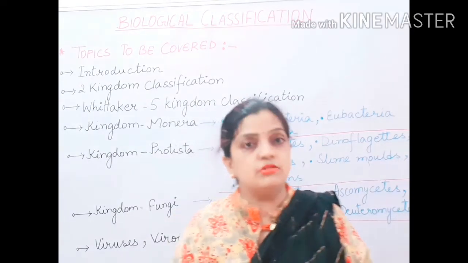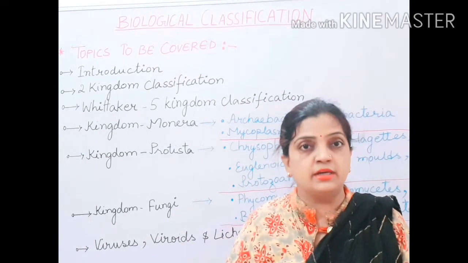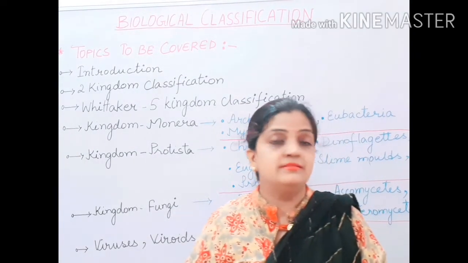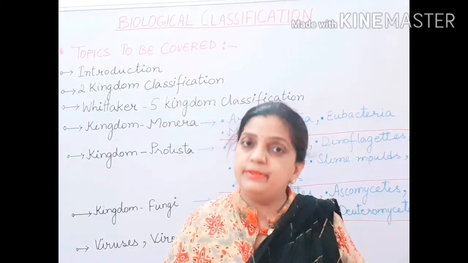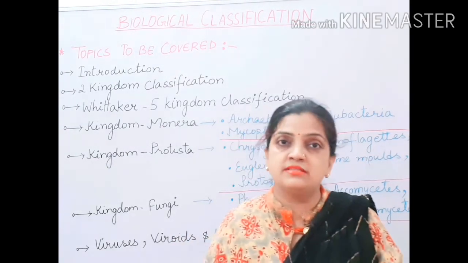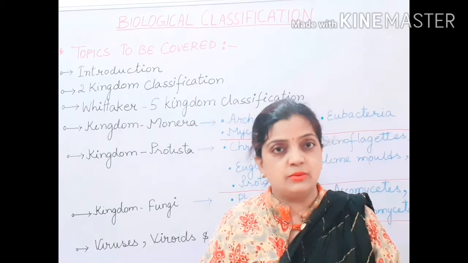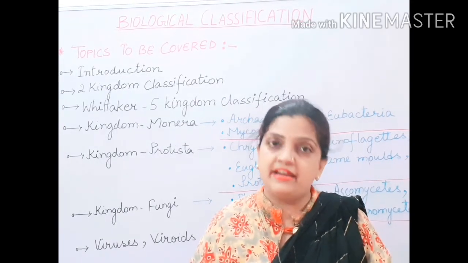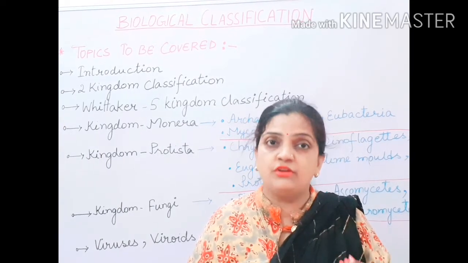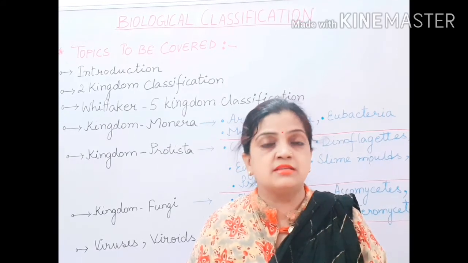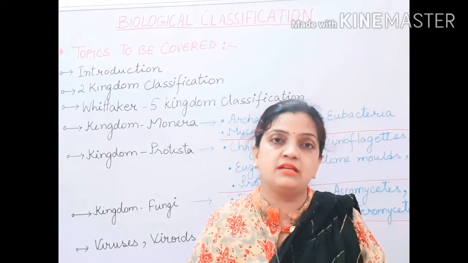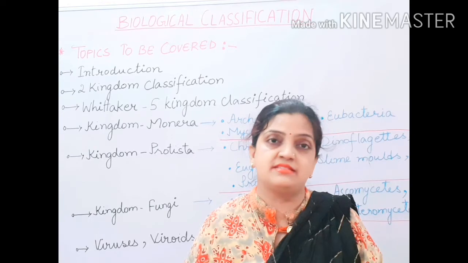We will also be discussing Bentham and Hooker, and then the main Whittaker, and we will also be discussing Carolus Linnaeus. So children, now let us begin with Aristotle, the first philosopher who told us how this biological classification came into existence.